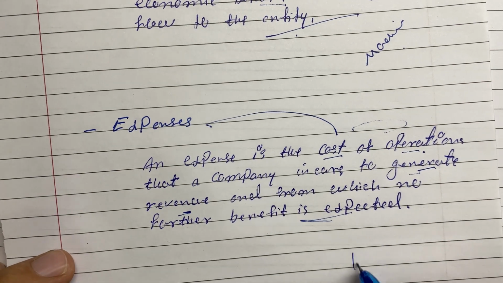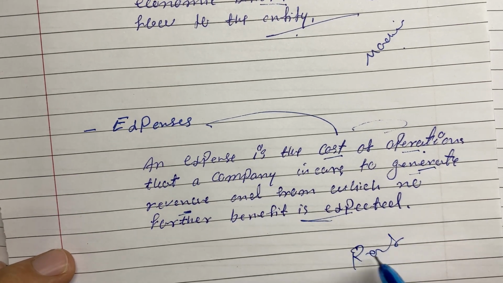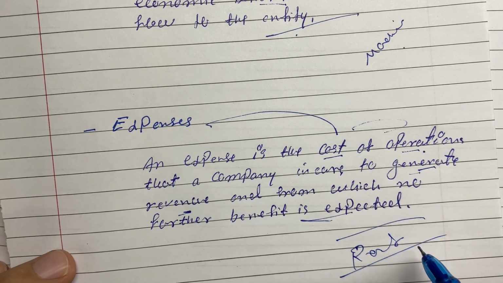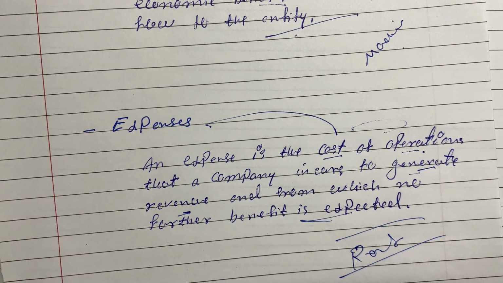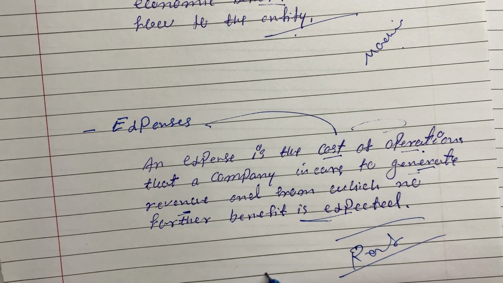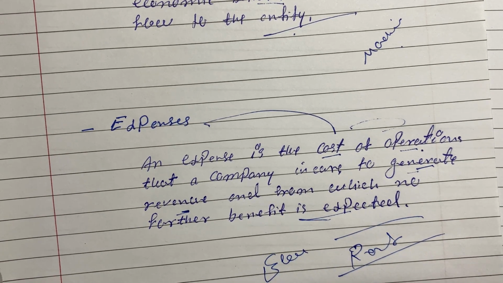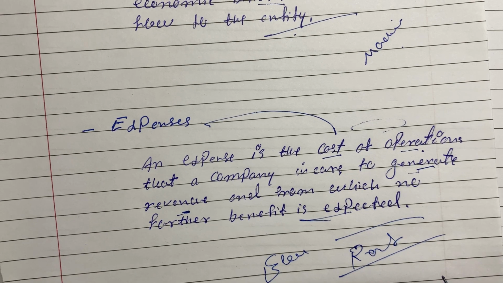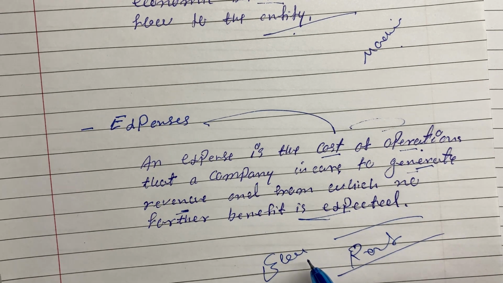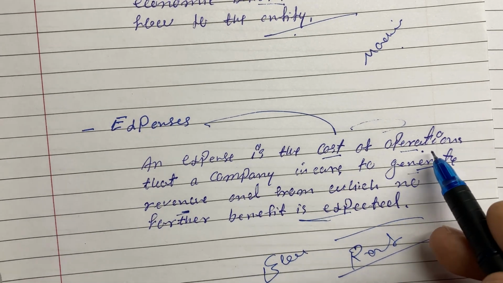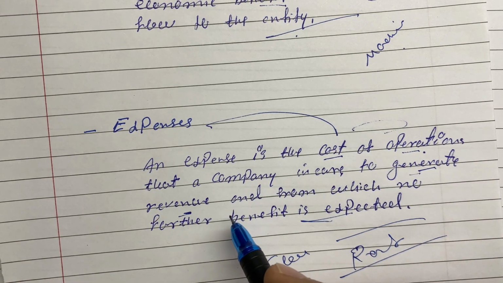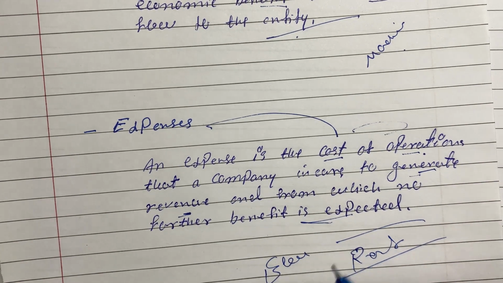So it can be rent. For example, one time you give the rent and that's it. You're not expecting they will give you the rent back. Or it might be electricity, because you consume electricity and need to pay the bill for that. That is known as an expense, because this electricity helps you in your operation, and then you generate the revenue. It's known as an expense. It can be salaries, etc., or anything.